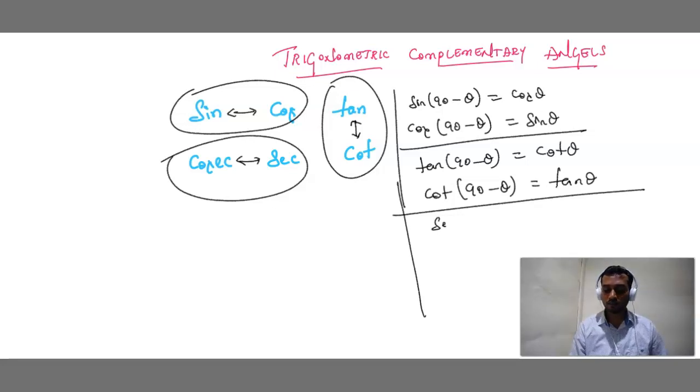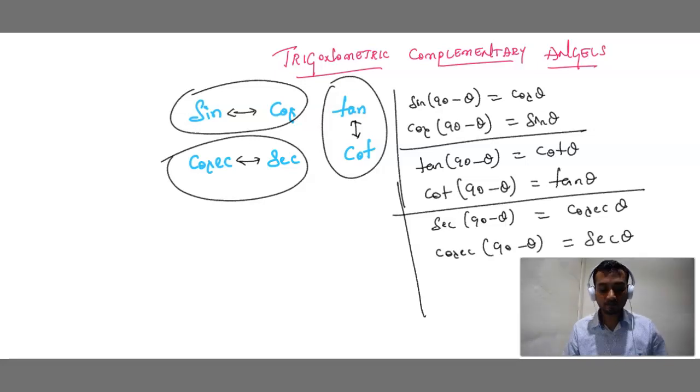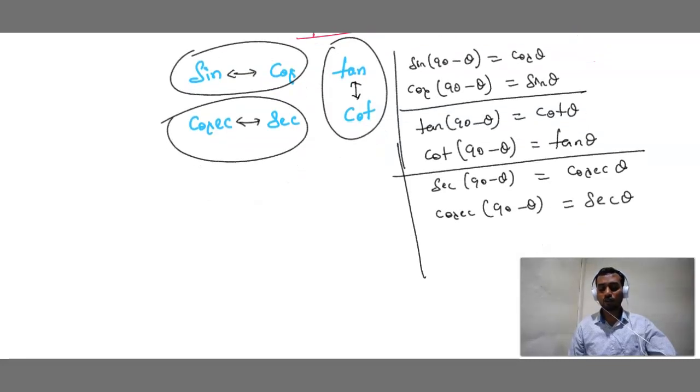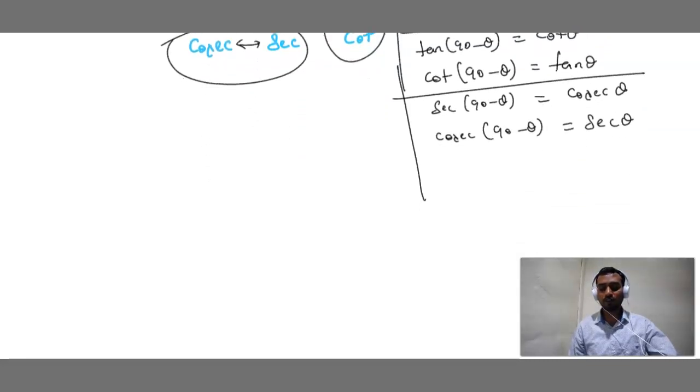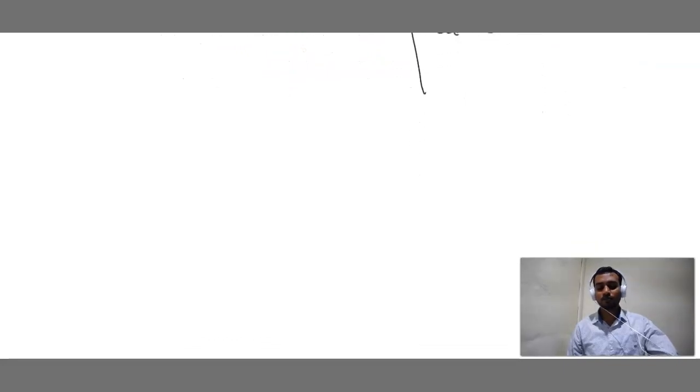Next, secant of 90 minus theta becomes cosecant theta. Similarly, cosecant of 90 minus theta becomes secant theta. So this is our trigonometric complementary angles. Sine becomes cos, cos becomes sine, tan becomes cot, cot becomes tan, secant becomes cosecant, cosecant becomes secant. Understood? So this is our complementary angles.